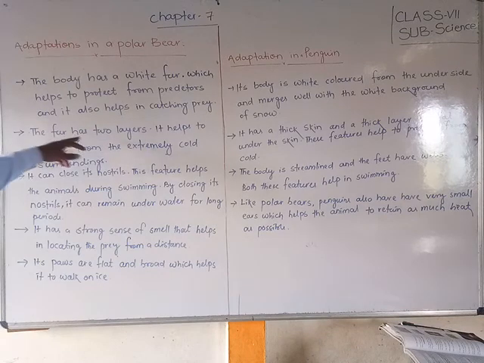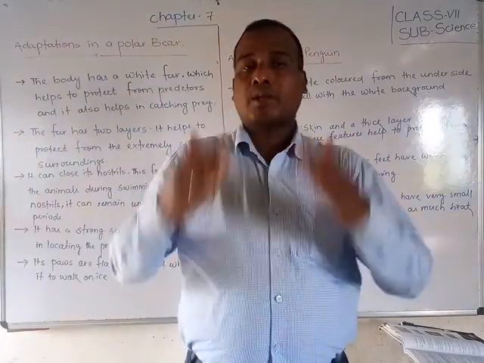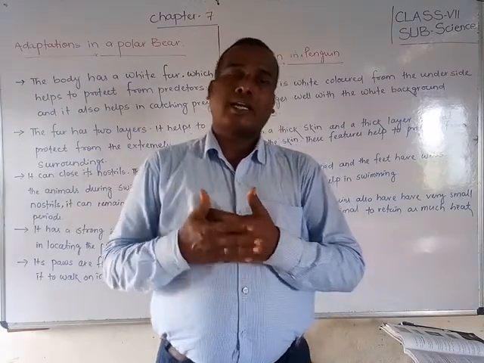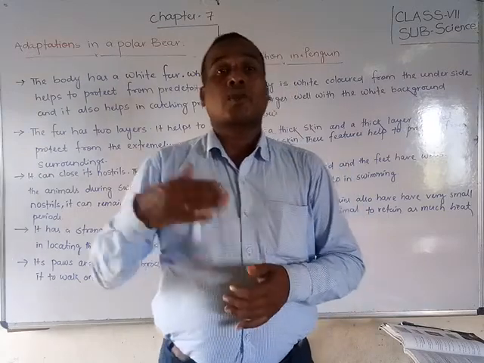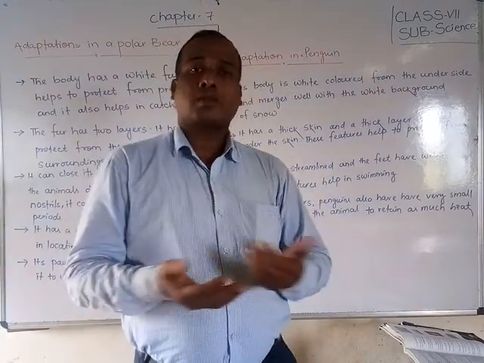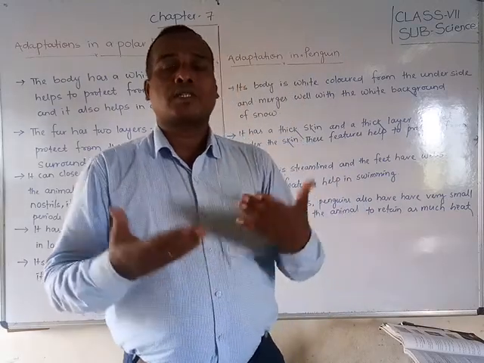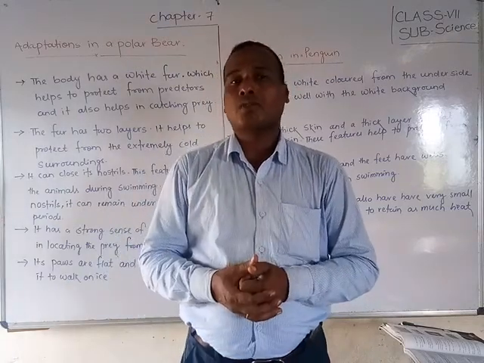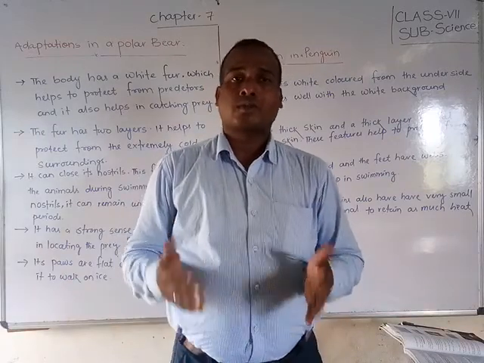Second point, the fur has two layers. It helps to protect from the extremely cold surroundings. Which means the fur is made so that it has two layers. One is a hair layer and another is a skin layer, one thick layer is there. It protects the body from the cold, in regions where heavy cold is there. It gives warmth, because under the skin there are fats, and they help give warmth to the body, especially protecting it from the cold.